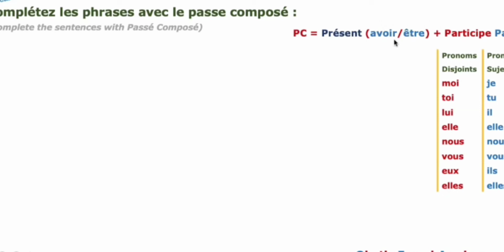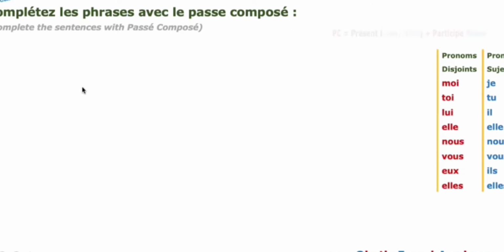So this is the auxiliary verb, avoir or être. Verbs that are found in the list of verbs conjugated with être use être. Those that are not found in the list, we use avoir as the auxiliary verb. And how to get the past participle? Again, for past participles you can get the stem and the ending.